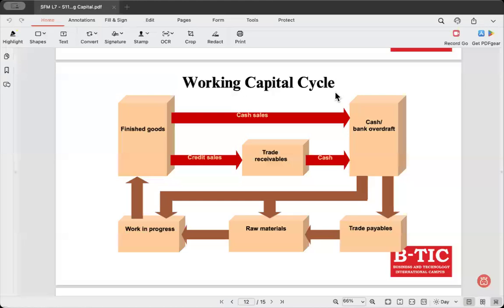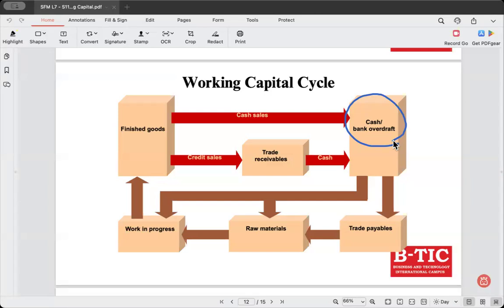So WCC, working capital cycle. Now, working capital cycle is the time it takes for a business to convert its investment in inventory and other inputs into cash from sales. So it initially starts from this spot, cash or bank overdraft, meaning when you start a business initially, you will have some cash left with you, or you may take a bank overdraft to fund the operational activities of the business. So you may have cash in hand, or you may take a bank overdraft.